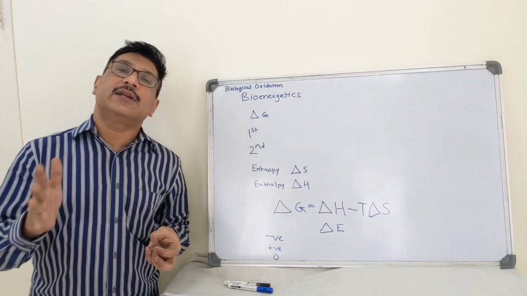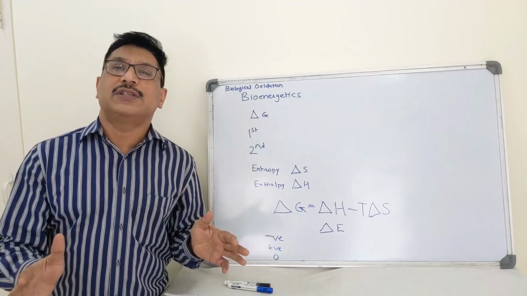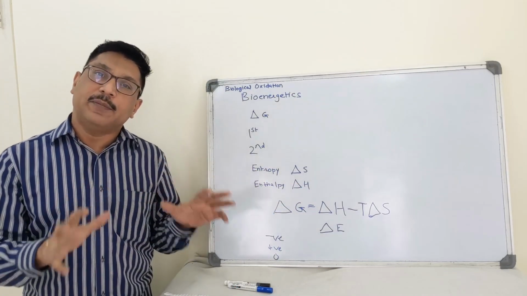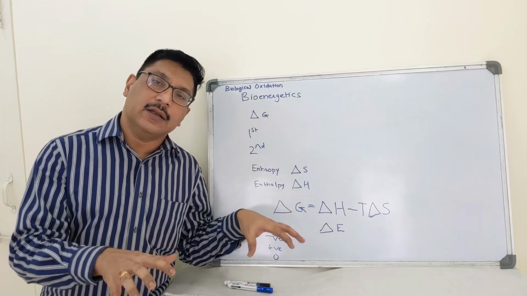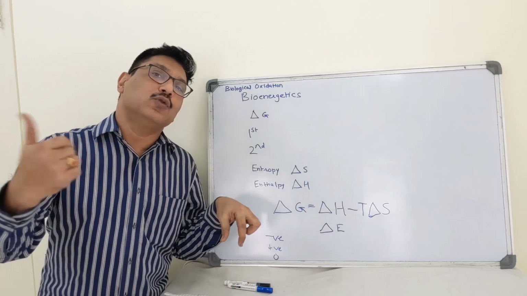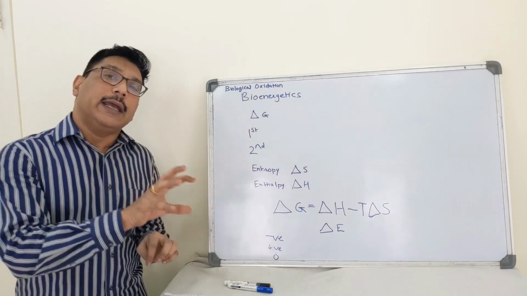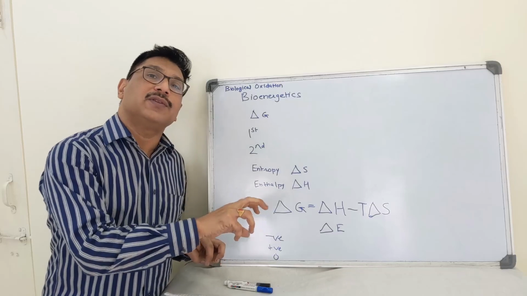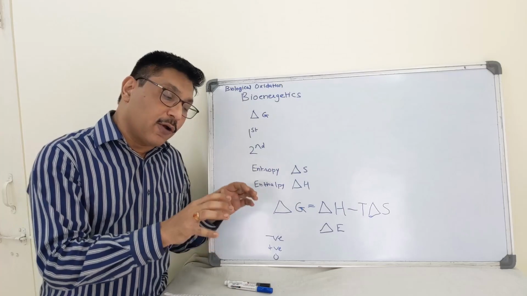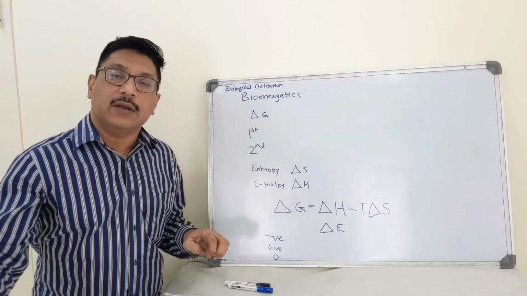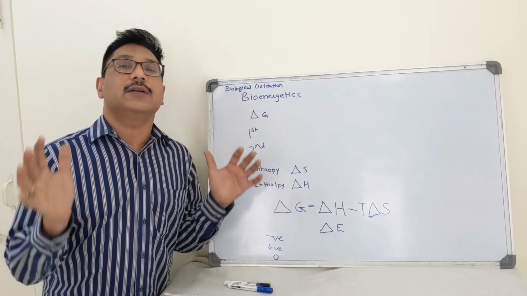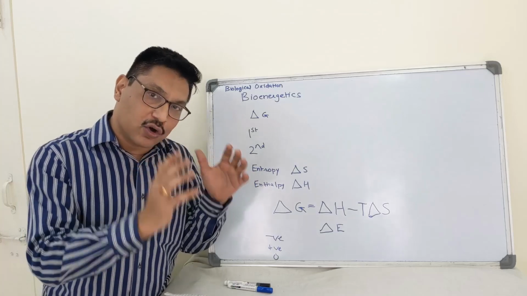The first law of thermodynamics states that energy of the system along with its surroundings always remains constant. That means energy can neither be created nor destroyed, but it can be transformed from one form to another. So energy can be transferred from one part of the system to another part of the system, or from system to the surrounding, or from surrounding to the system, but total energy will remain constant.